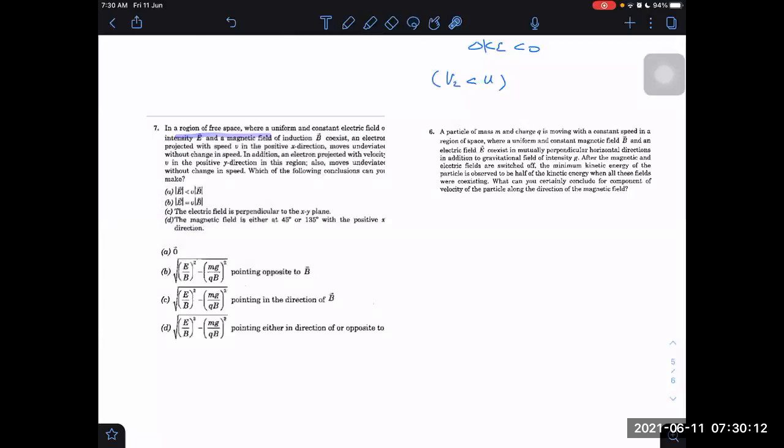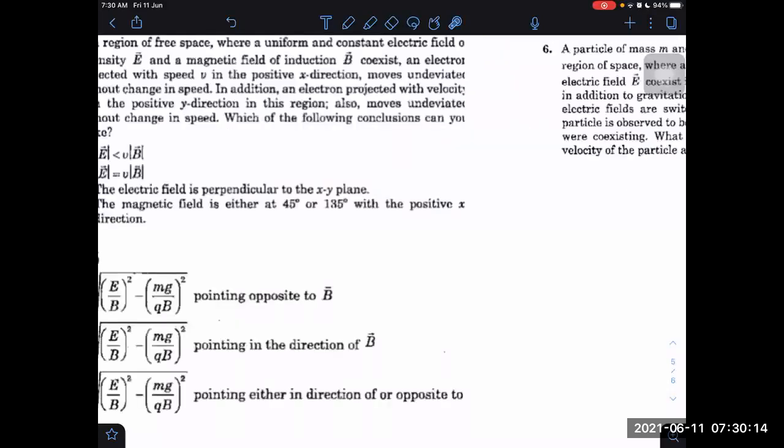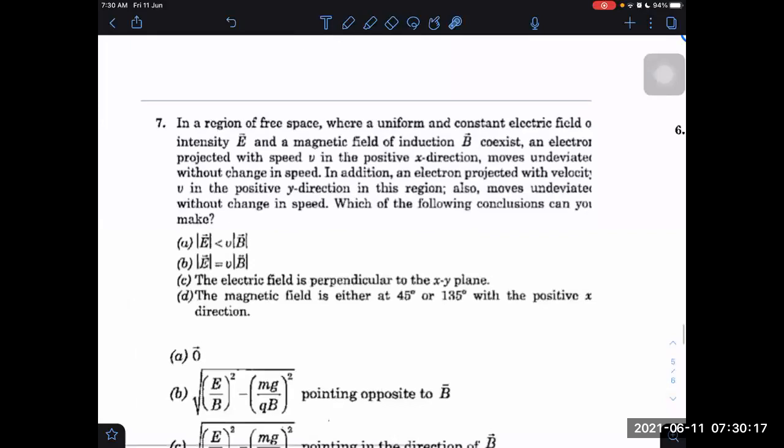In a region of free space where uniform and constant electric field E and magnetic field of induction B coexist, an electron projected with speed v in the positive x direction moves undeflected without change in speed. In addition, an electron projected with velocity v in the y direction in the region also moves undeflected without change in speed. Which of the following conclusions can you make?